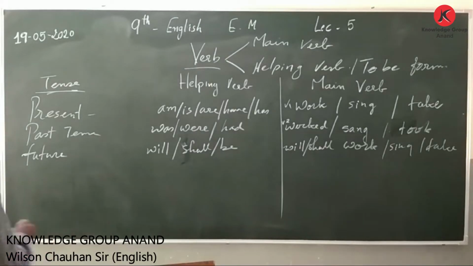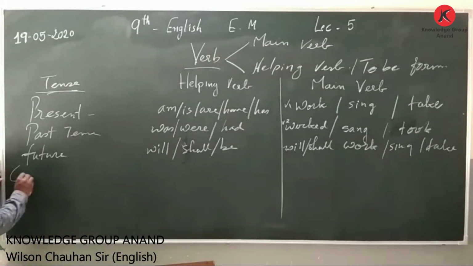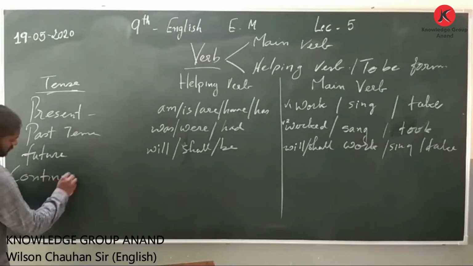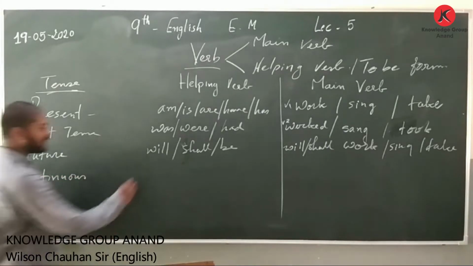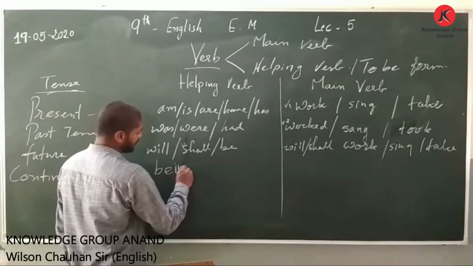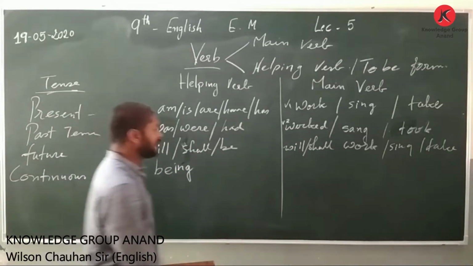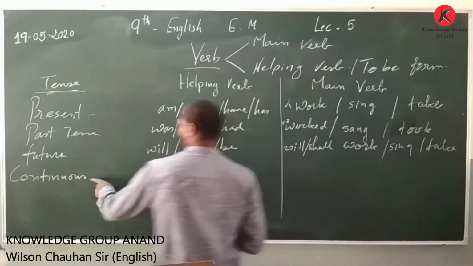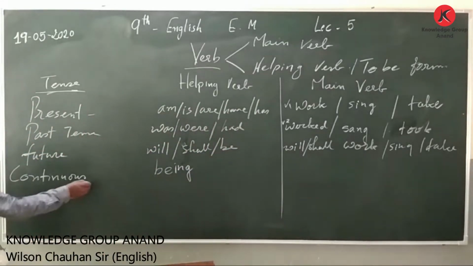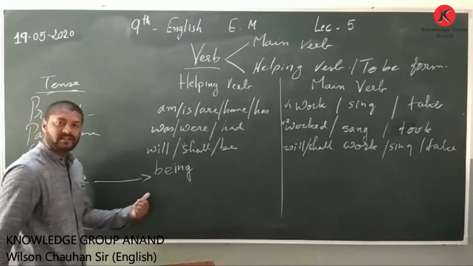But when we have the continuous formation, then it is used as being. Here it becomes continuous formation, in being formation.